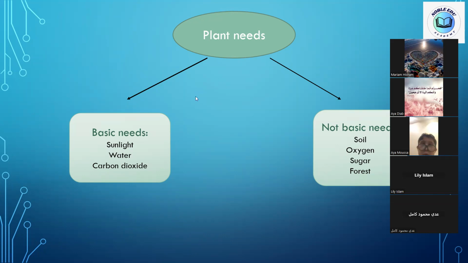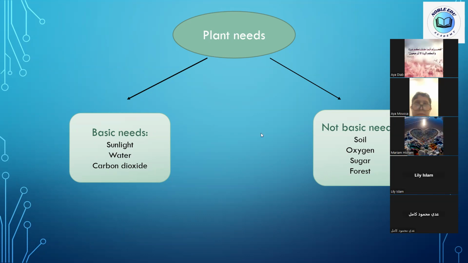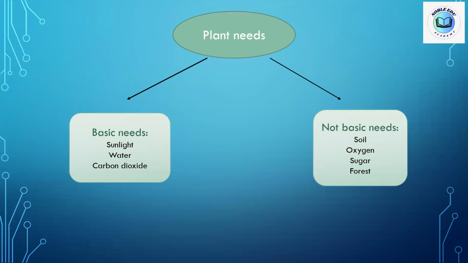Respire means breathing in and out: breathing in oxygen and breathing out carbon dioxide. Actually, kids, plants need oxygen gas, but they can make their own oxygen gas, because in the photosynthesis process plants make oxygen gas. So if there is no oxygen gas in the air, they can get oxygen gas from the photosynthesis process. So they need oxygen gas, but it is not a basic need. They can replace the oxygen gas in the air with the photosynthesis process.